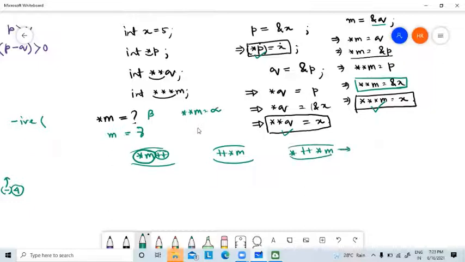What will you get finally? So you have to think it through properly. You have to draw the picture. You have to know the precedence of operators. You have to know the associativity of operators. Everything you have to know. Otherwise, you cannot solve these problems.